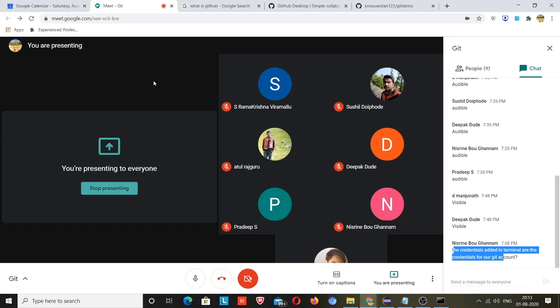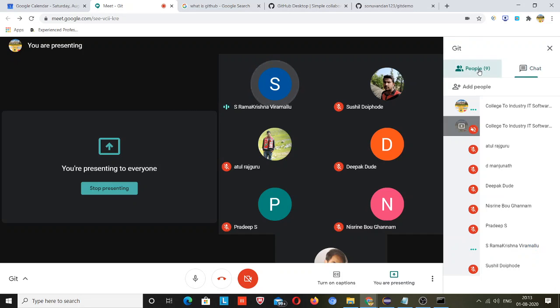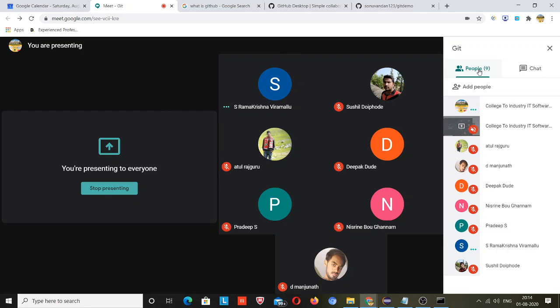Anyone else want to ask any question? What is tomorrow's agenda? Tomorrow's agenda will be that some other developers also came and want to push their code. So you can see over here how they push their code, and after that you need to pull their code and start working on it, so you get the updated code and start working on that updated code. This will be tomorrow's agenda.